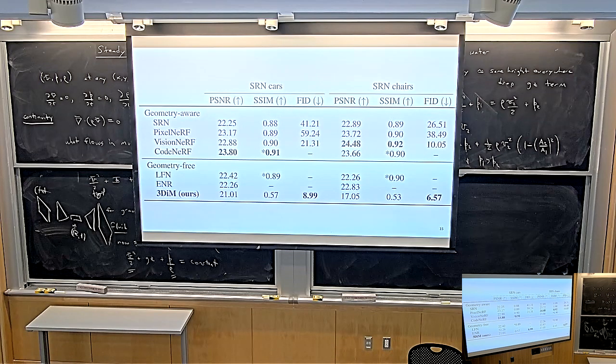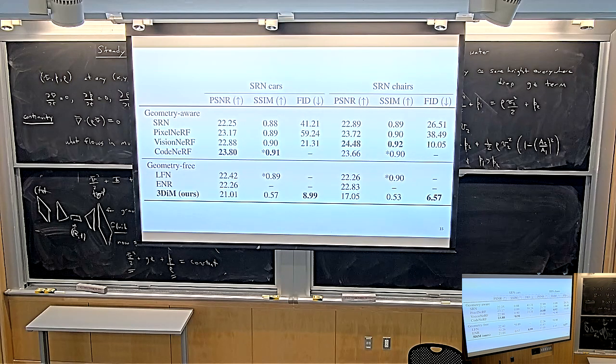Great. And then they're reporting these metrics. So FID, does everyone know what FID is? It's called Fréchet inception distance. It's a distributional metric. It doesn't actually compare two images. It basically just says, do the images generated from this model look realistic? This is the normal metric for GANs, right? When you train a GAN and you want to report a quantitative metric, there's no ground truth to compare it to. Every time you sample from your GAN, you get an image. What's the ground truth image? Ideally, there doesn't exist one. It's just a generated image. So what people usually report is the Fréchet inception distance, which is kind of a hand-wavy metric that says, does this image look like a real image or not? Okay, so that metric kind of makes sense.